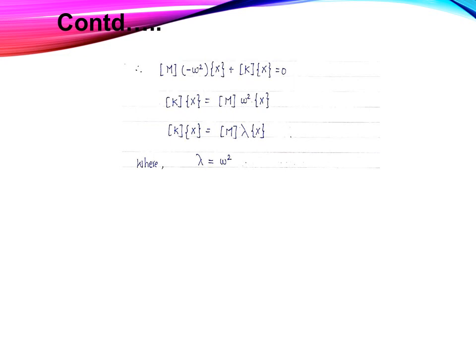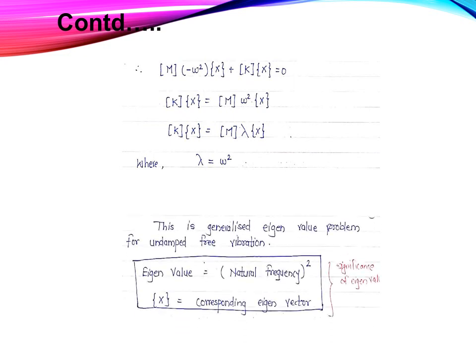Now consider this omega square is equal to lambda. This is the generalized eigenvalue problem for undamped free vibration, where the eigenvalue lambda is equal to the natural frequency square and x is the corresponding eigenvector, and this is the significance of the eigenvalue. So we can say that when we solve the undamped free vibration dynamic analysis problem, it results in the eigenvalue, which is the square of the natural frequency. Thank you for listening.